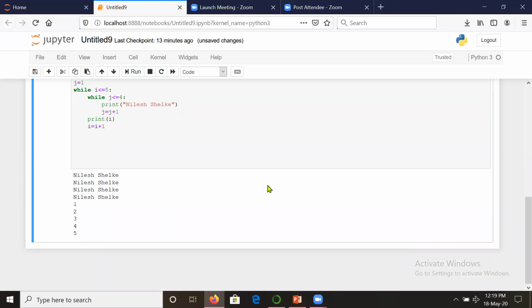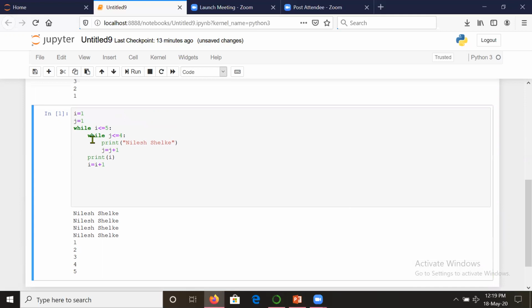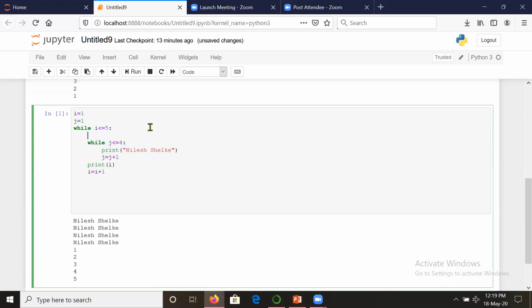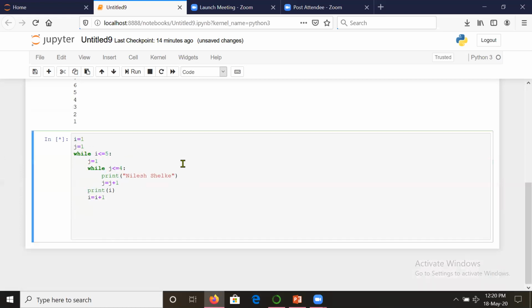But see here, again one problem is there. This particular block gets executed only once. At the end of this, j's value will be 4, so it will never go into this loop again. But what we want is for every i, this block to be executed. So for that we will have to assign the value 1 to j again, so that after j becomes 4, it comes here again, its value will be 1, and this loop will be executed. So let us check now.